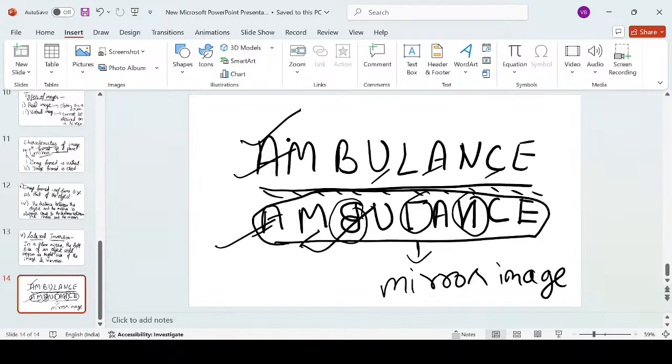In the next class, we'll see how reflection occurs from spherical surfaces. What types of spherical mirrors are there? What are their basic definitions? And then we will discuss one by one the image formed by a spherical mirror. What type of images they are forming, how they are producing different types of images. All these we will discuss in our next class. So, see you in the next class.